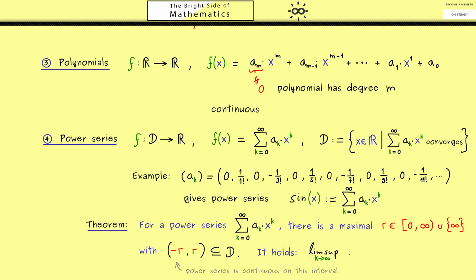Indeed, this comes out of the root criterion for series, therefore we can calculate the lim sup of the kth root of the absolute value of a_k. And this gives us the number 1 over r. And here in this case for 0 and infinity we use this symbolic calculation. Using this we have this formula in general. Okay, now this nice formula is often called the Cauchy-Hadamard theorem.